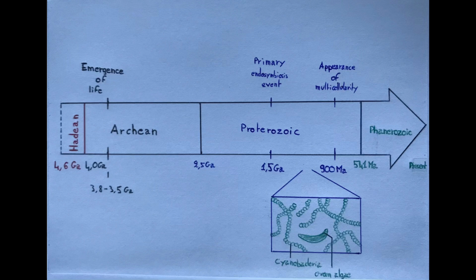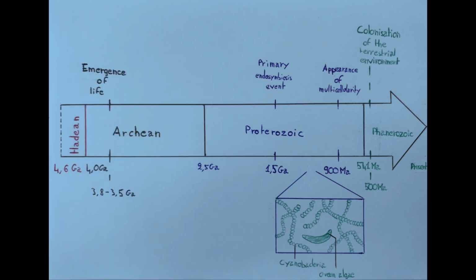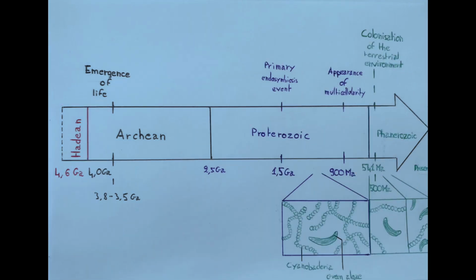In this last part of the video, we are going to see the evolution of plants in the Phanerozoic. At the start of the Phanerozoic, we find the Cambrian, and during this period there has been the colonization of the terrestrial environment by certain types of plants. In the ocean, cyanobacteria decrease and gradually give way to green algae. Today, both big families of photosynthetic plants are present in the oceans.